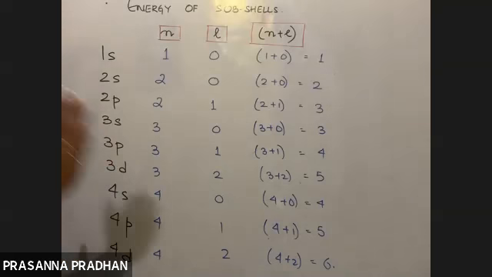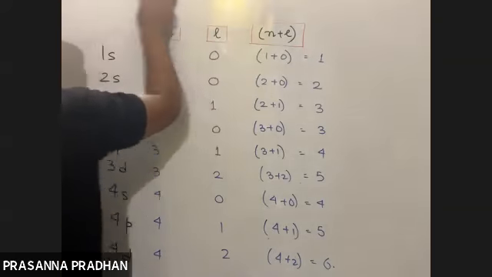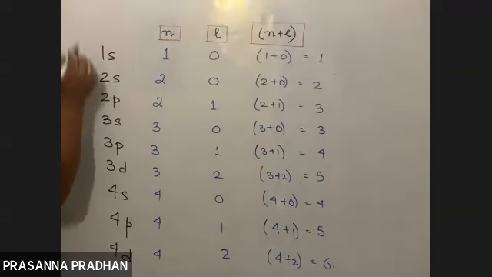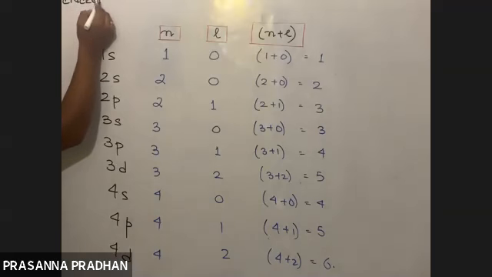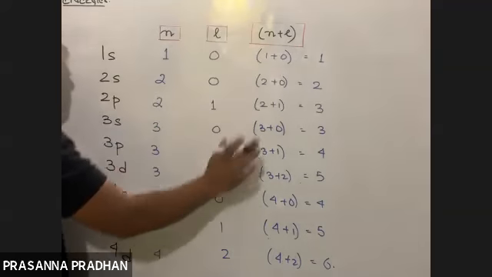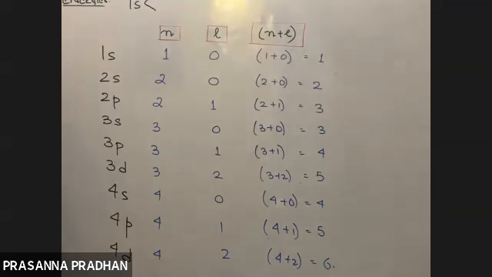So what is the order of energies now? Tell me, what is the order of energies of various subshells? How are you going to arrange the subshells in order of energies? I'm going to write here. Which subshell has the least energy? Lower the n plus l value, lesser will be the energy. 1s is the least energy, followed by